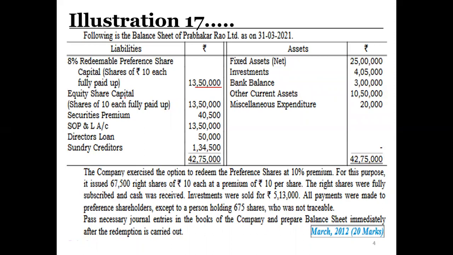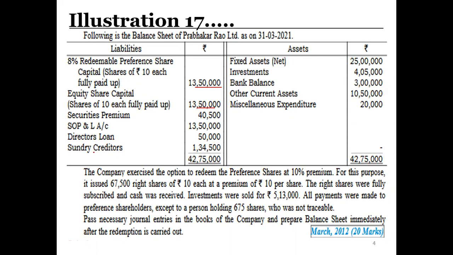Equity share capital of rupees 10 each, fully paid up: there also we have 13,50,000. Securities premium 40,500. Profit and loss account 13,50,000. Director's loan 50,000. Director's loan is a long-term liability, so we will take it as a non-current liability.